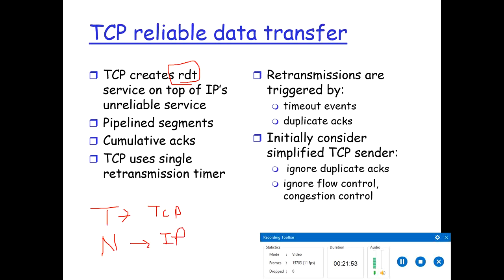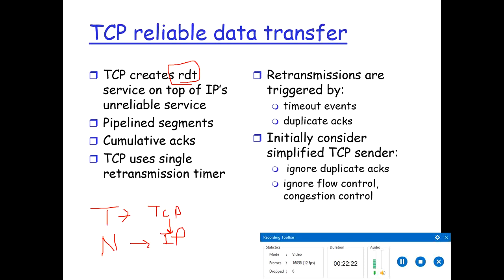IP is unreliable. So when we are using TCP on the transport layer, it creates a reliable data transfer service on top of the unreliable IP service of the network layer. TCP's reliable data transfer service ensures that the data stream the process reads out of its TCP buffer is not corrupted.